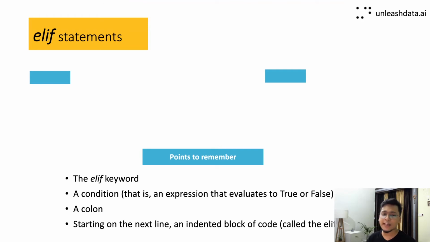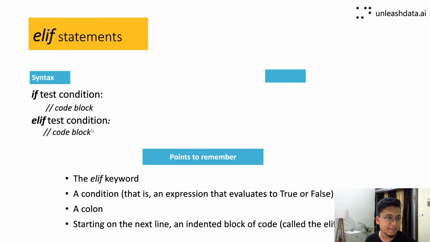All right, that brings us to the next statement that we have, that is elif. Now we did say that if a condition is true, execute this block of code, else, if it is false, execute this block of code. But maybe in some situation you just don't want to execute code if it is false, whereas you again want to go ahead and check a condition, right? You want to check a condition multiple times. So for that we have the elif statement. It starts with an elif keyword. It evaluates whether an expression is true or false. It is followed by a colon, and again it has some indentation from the left hand side. Very similar to the previous one.